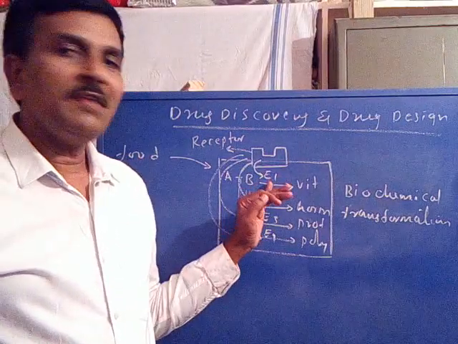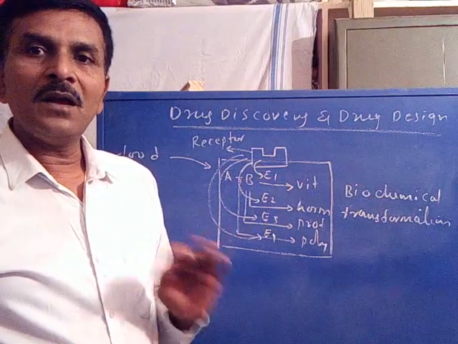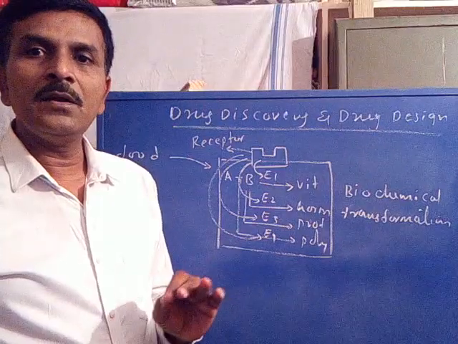Thereby the E1 enzyme will keep quiet and does not transform any A plus B into vitamin.